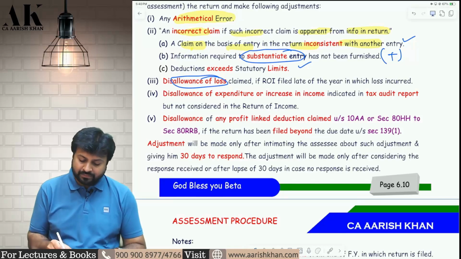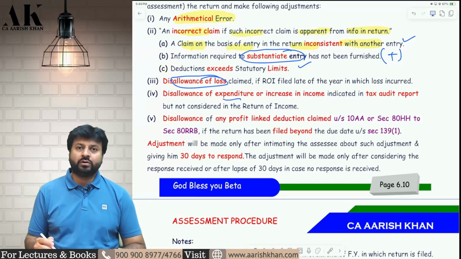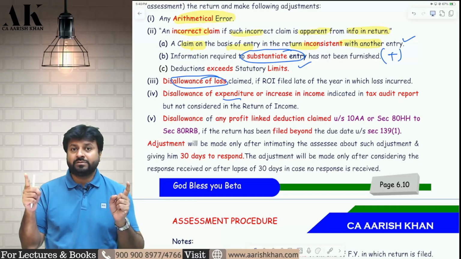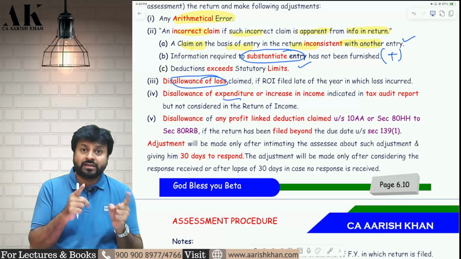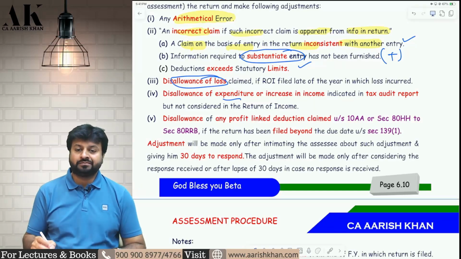Similarly, there is an expenditure which is disallowed as per the tax audit report. In the tax audit report, the auditor is saying that this expenditure shall not be allowed, but while computing the PGBP income, you are claiming that expenditure. Therefore, there is a mismatch between the tax audit report and your income tax return. The software will pick that up, add back and disallow that expenditure.